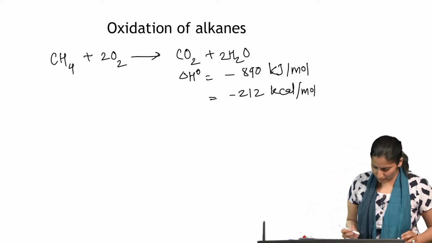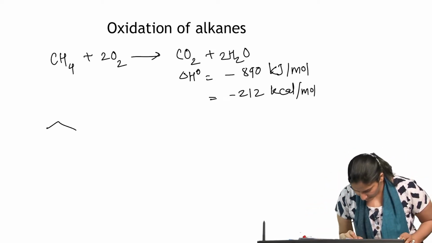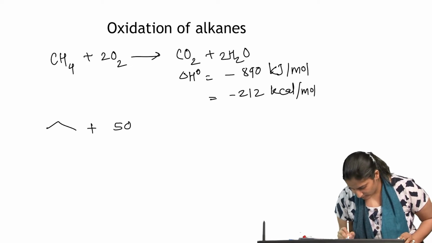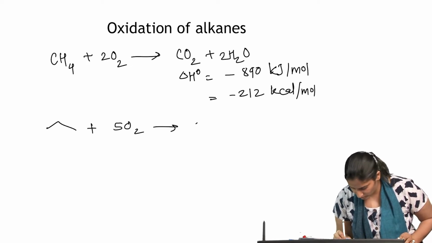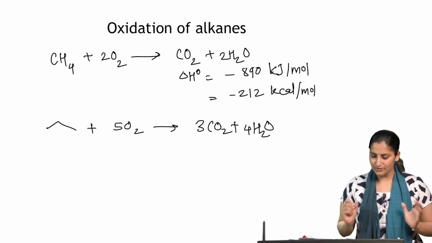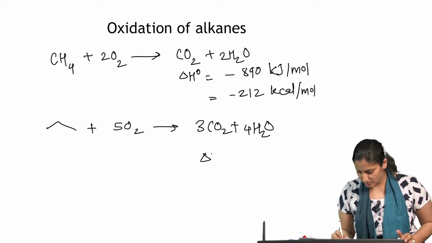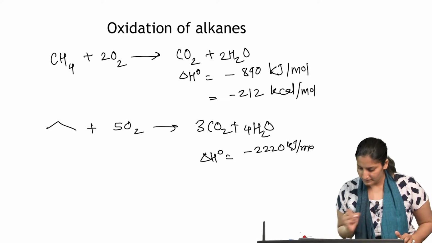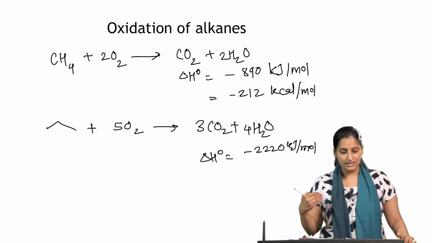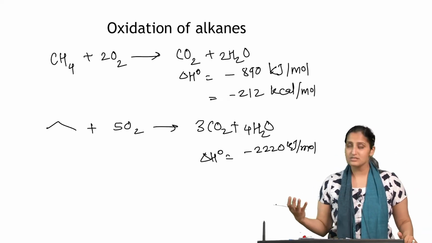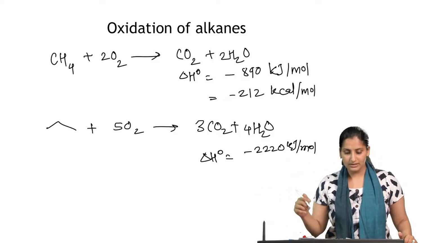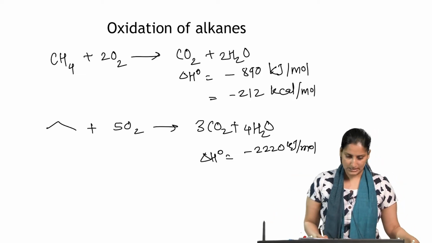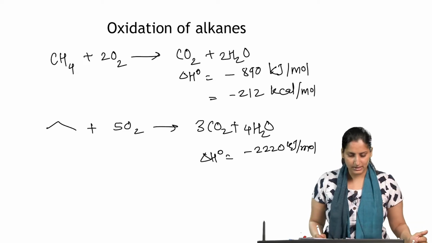So, let us look at one more reaction now. Here I have propane, and I am going to react it again with 5 oxygen molecules in order to give 3 CO2 plus 4 H2O. Again, if you really see, the delta H0 is going to be negative, about minus 2220 kilojoules per mole. So, as you go on increasing the number of carbons, the amount of energy that is released also goes on increasing up to some extent, that is true.